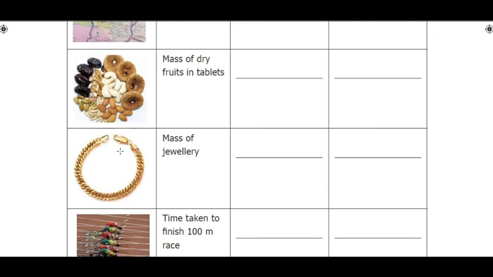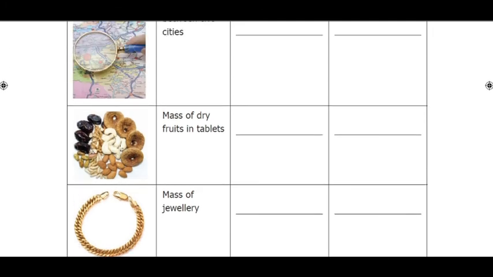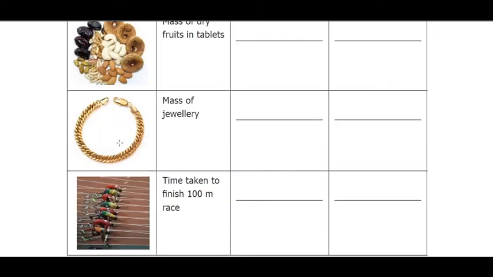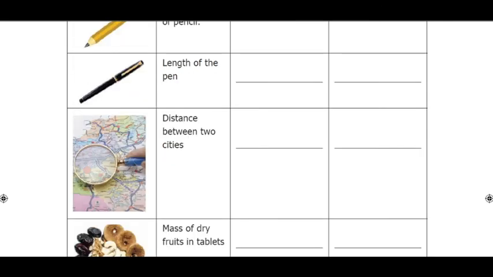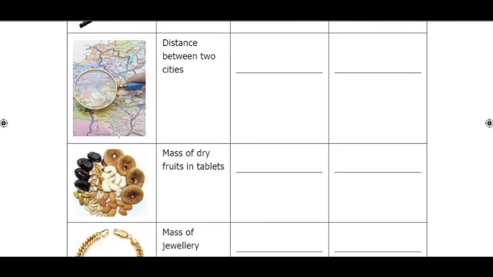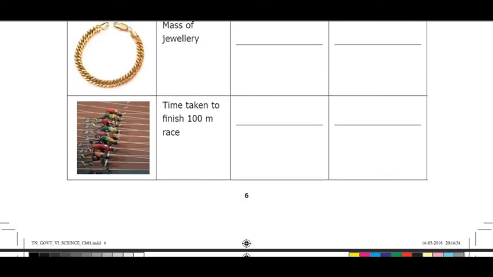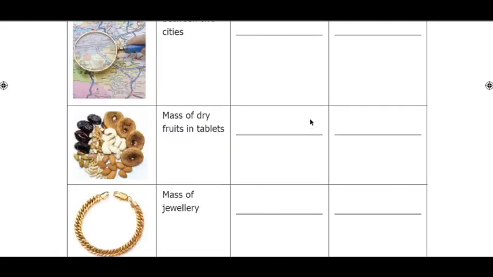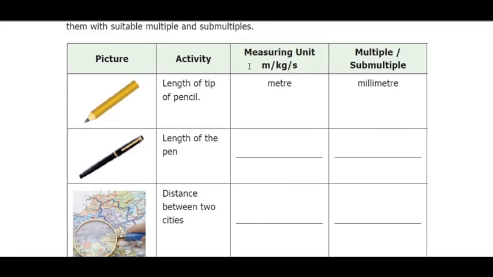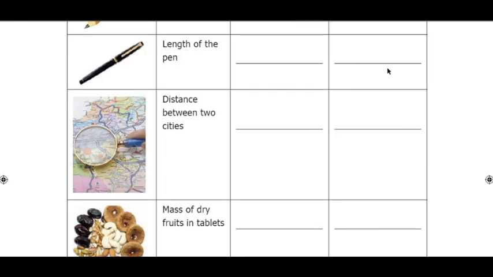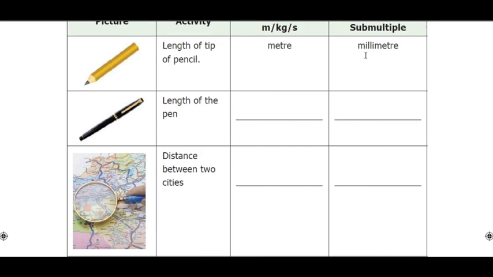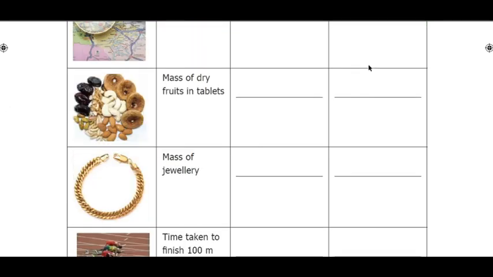You have to find out the difference between length, mass and time. Length is measured in meters, mass is measured in kilograms, and time is measured in seconds. We have to weigh this and put the multiples. In millimeters, we have to convert this and it should be given here.